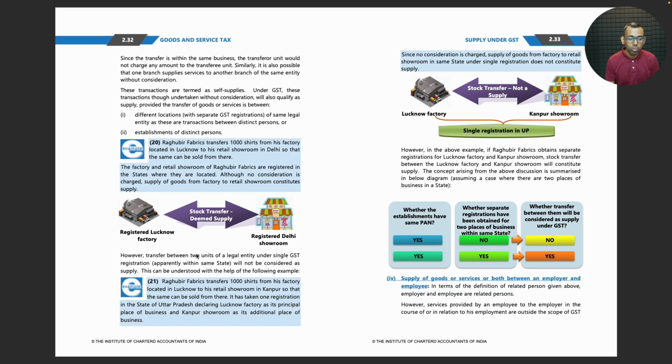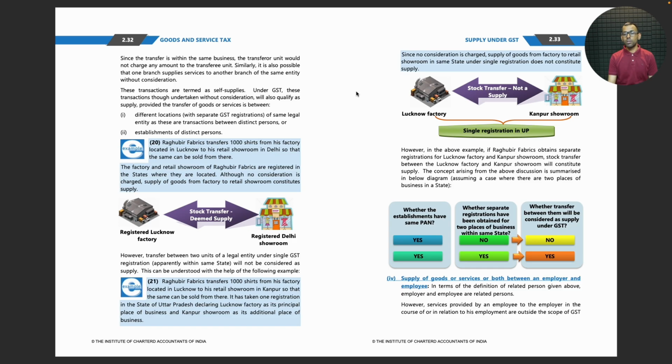However, transfer between two units of a legal entity under single registration, apparently within the same state, will not be considered as supply. This can be understood with the help of the following example. Raghubir Fabrics transfers 1,000 shirts from his factory located in Lucknow to his retail showroom in Kanpur so that the same can be sold from there. It has taken one registration in the state of Uttar Pradesh, declaring Lucknow factory as its principal place of business and Kanpur showroom as its additional place of business.